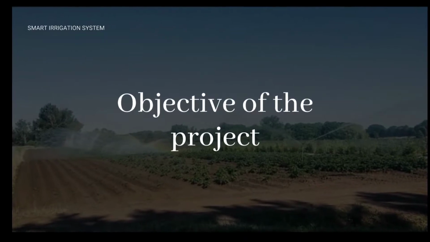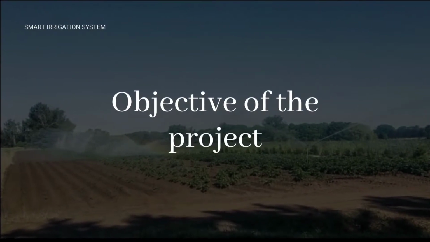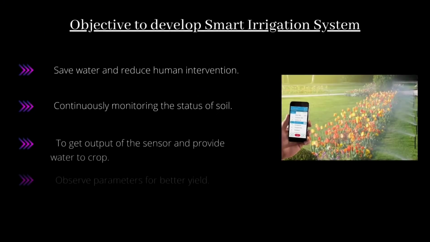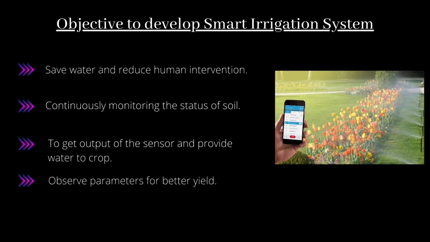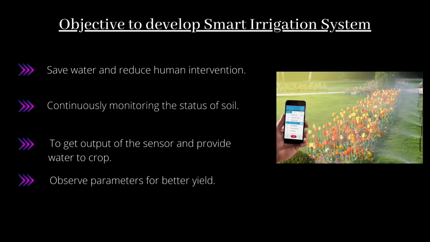Hello everyone, I'm Himanshu, and now I will be talking about the objectives of the project. So here are the objectives to develop a smart irrigation system. First one is to save water and reduce human intervention. This is basically to decrease the impact of human beings on the degradation of natural resources such as soil and water. Next is to continuously monitor the status of the soil so that we can take appropriate action whenever required. Furthermore, to get the output of the sensor and provide water to the crop.